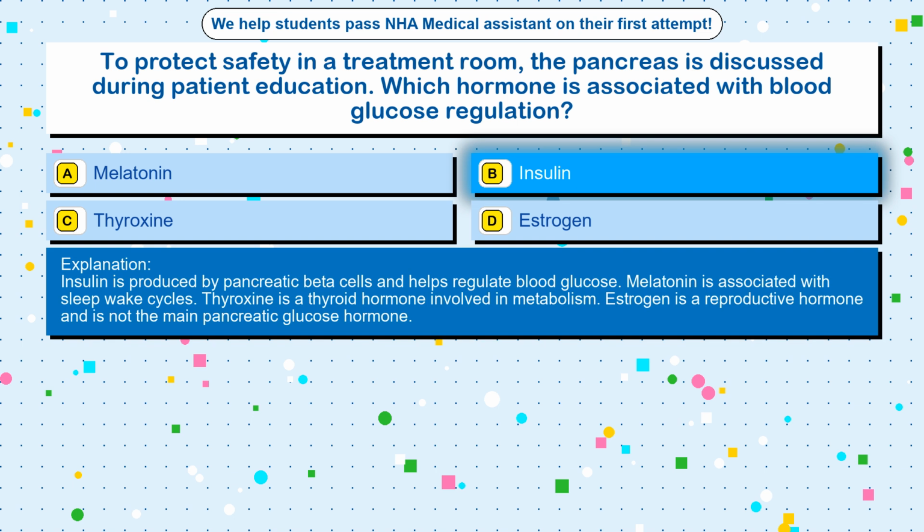Insulin is produced by pancreatic beta cells and helps regulate blood glucose. Melatonin is associated with sleep-wake cycles. Thyroxine is a thyroid hormone involved in metabolism. Estrogen is a reproductive hormone and is not the main pancreatic glucose hormone.